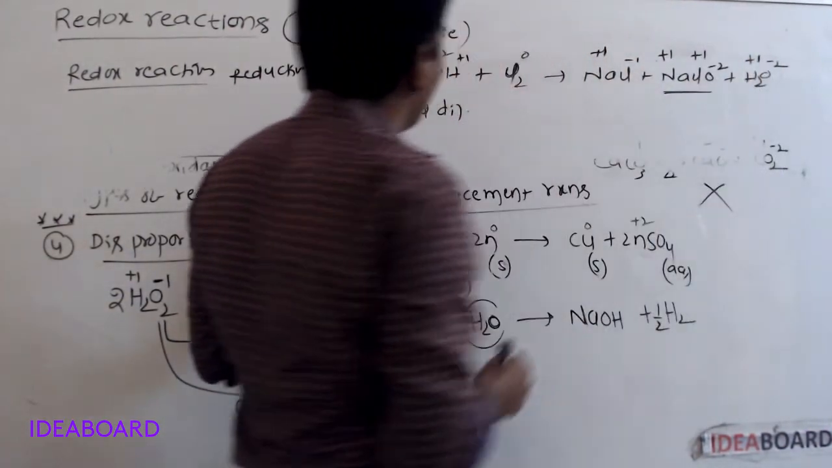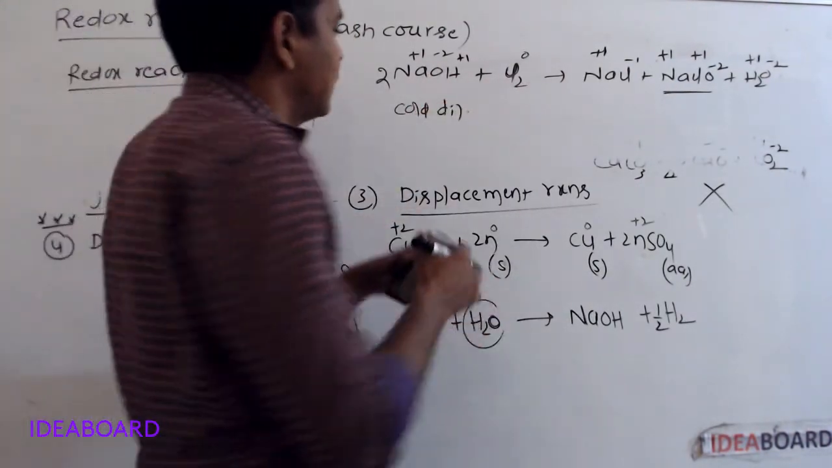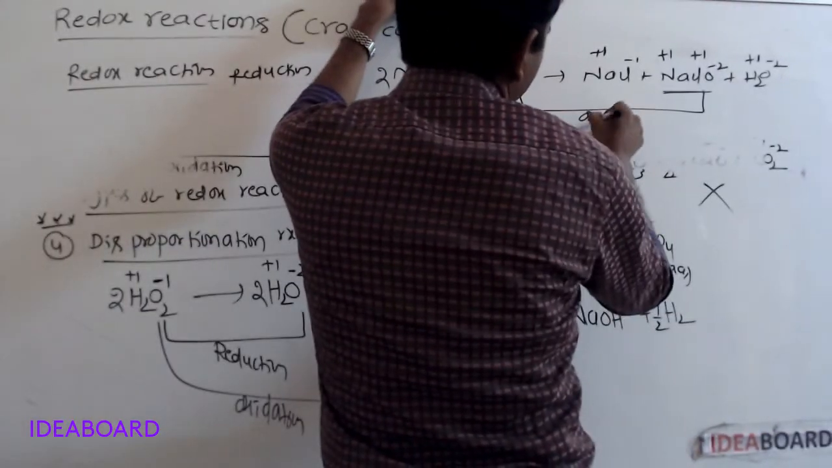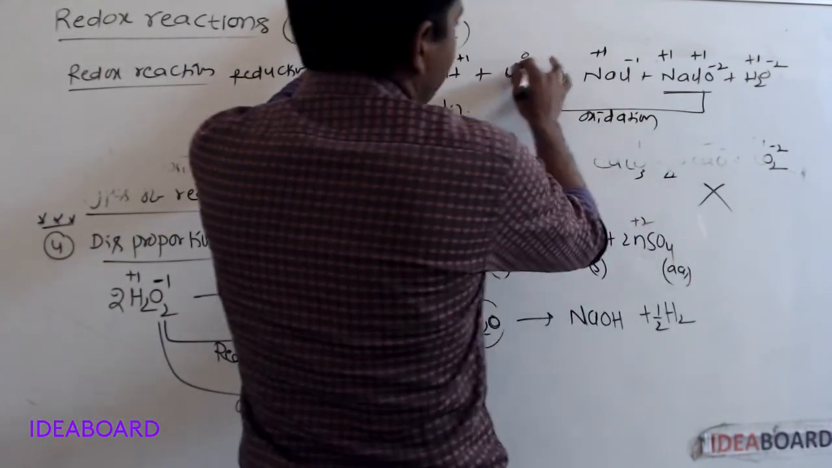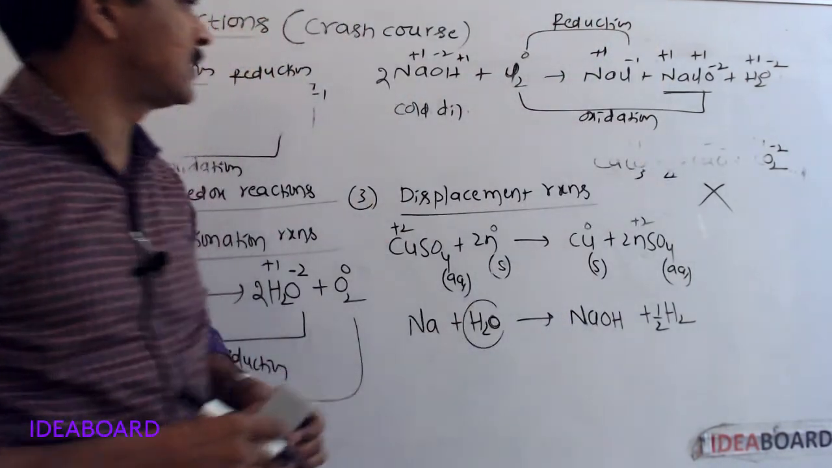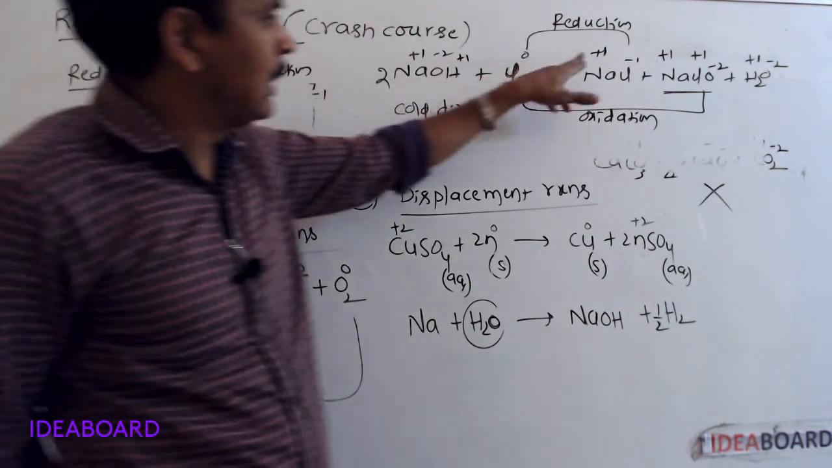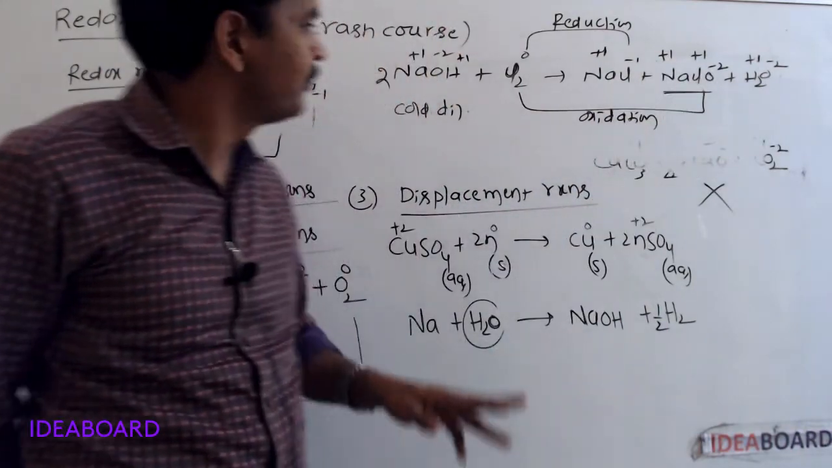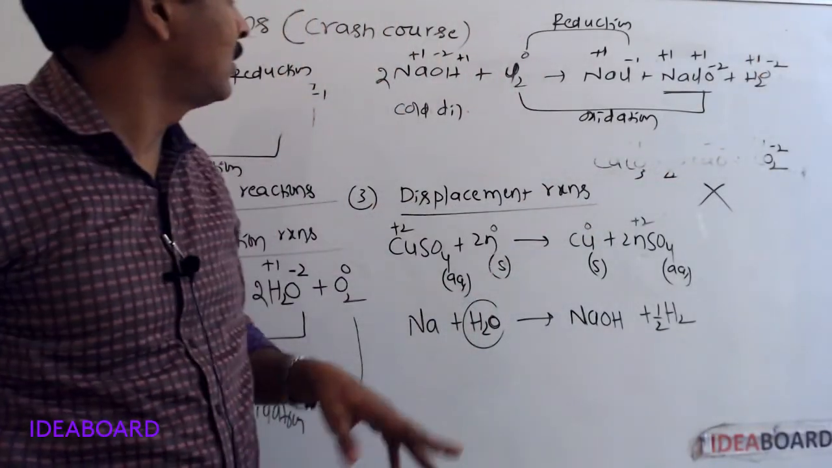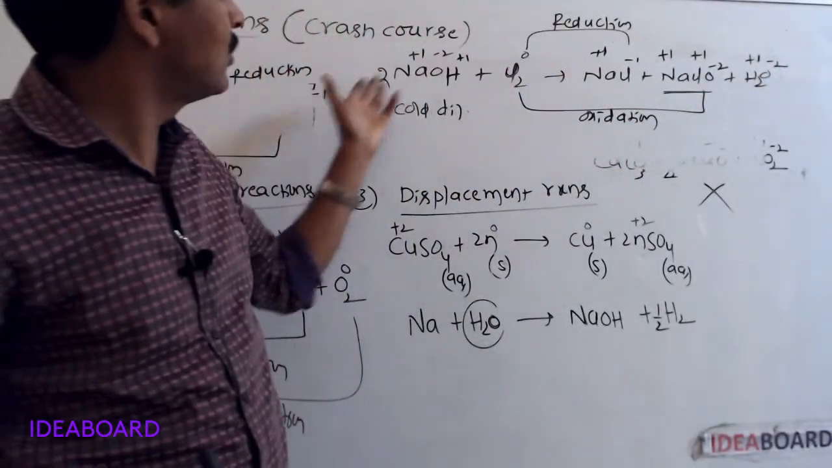So here, only the oxidation number of chlorine changes. 0 to +1, oxidation. 0 to -1, reduction. Remaining all are spectators. If we take sodium, reactant side +1, product side also +1, so sodium is a spectator. Oxygen, reactant side -2, product side also -2, so oxygen is also a spectator. Hydrogen, reactant side +1, product side also +1, so hydrogen is also a spectator.